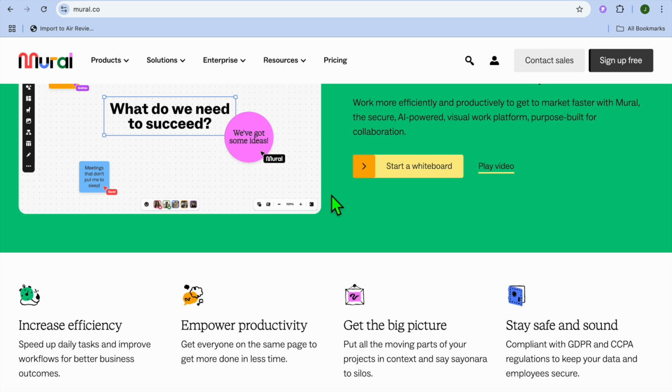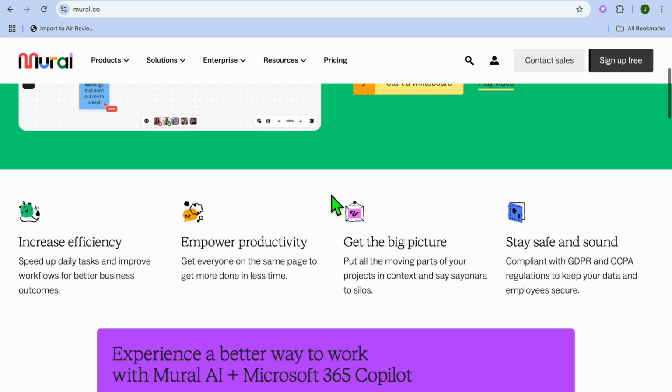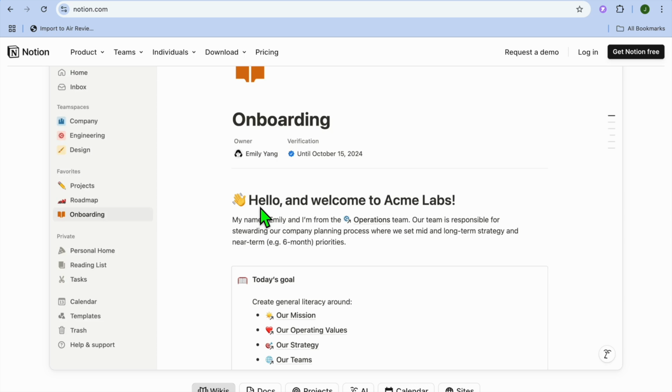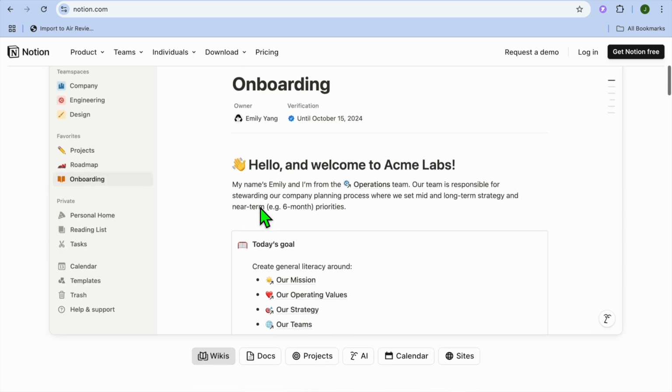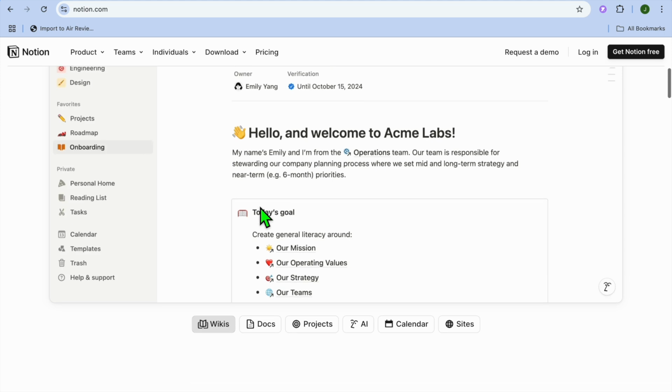Now, let's explore some key differences. For example, the main focus of Mural: it specializes in visual collaboration, emphasizing interactive whiteboarding and brainstorming, while on the other hand, Notion focuses on organization and task management, offering tools like databases, Kanban boards, and rich text editing.